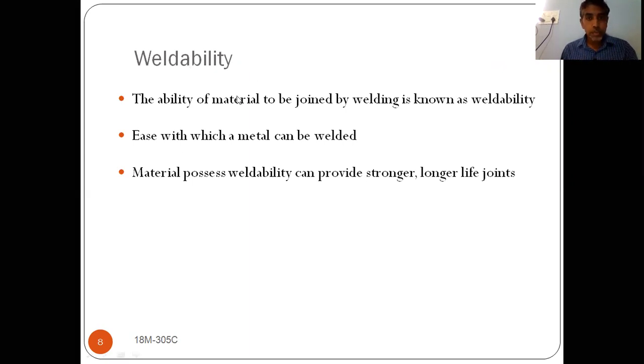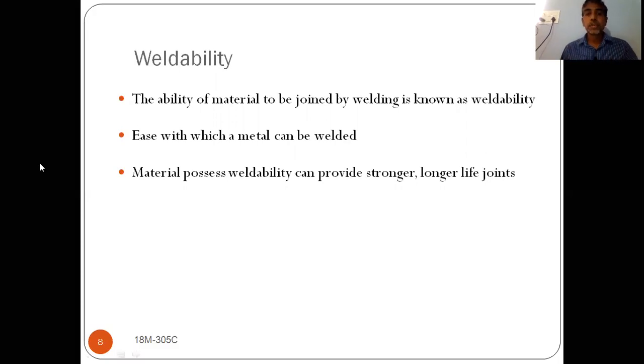So the ability of a material to be joined by welding is known as weldability. If the two parts are able to be joined together by using a welding process, then we can say that the weldability is good. That means they are able to be welded. All materials are not able to be welded. Those metals which have weldability property can be welded easily. So that's why this property is very important in welding operations. If you want to join two metals or two pieces by using welding, they should have weldable property.